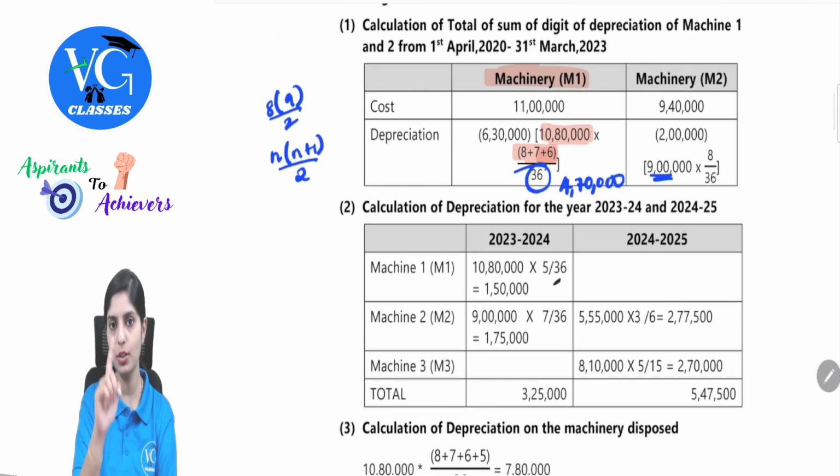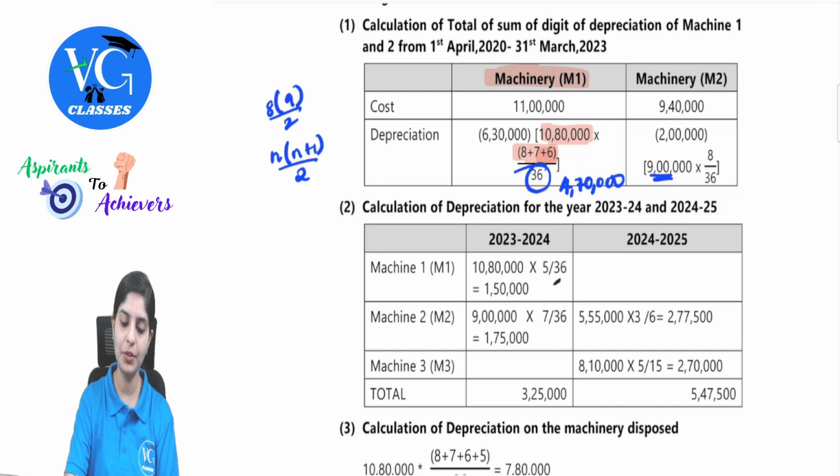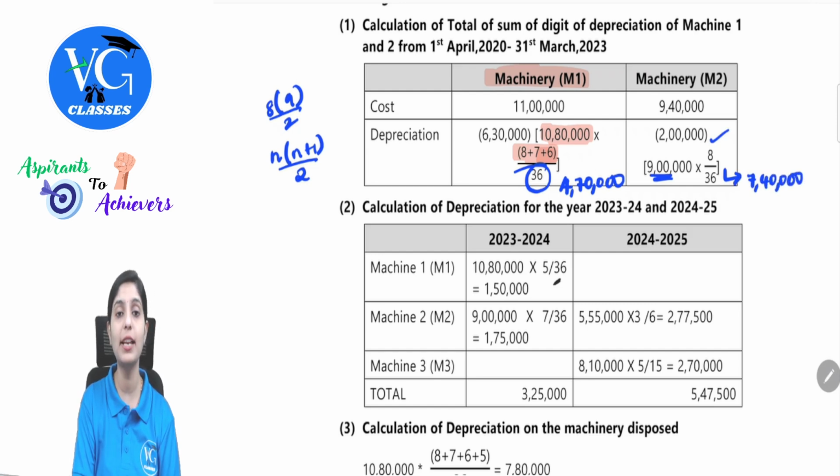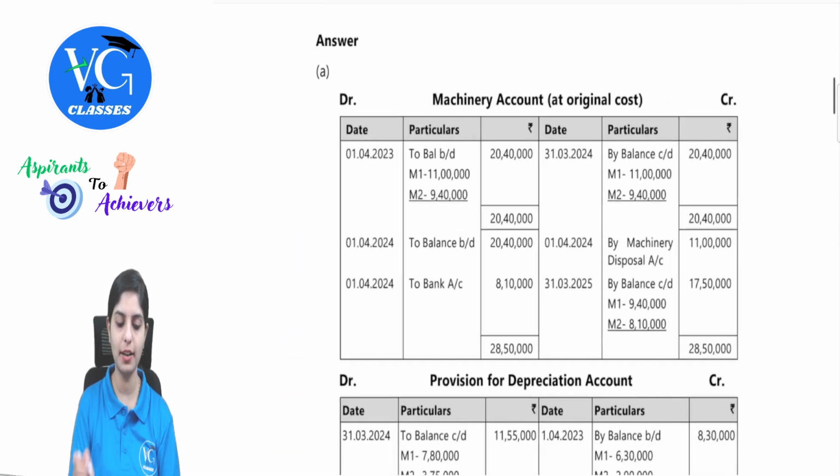We just want it for 1 year. So 8 divided by, hence the total is again 36. So that will be 2 lakhs. So here the WDV will be 7 lakh 40,000. So these are the values as on 31st March 2023 or 1st April 2023. Is this point clear?